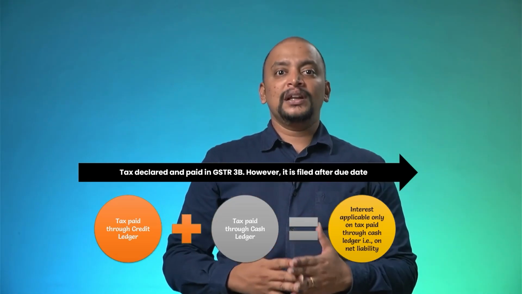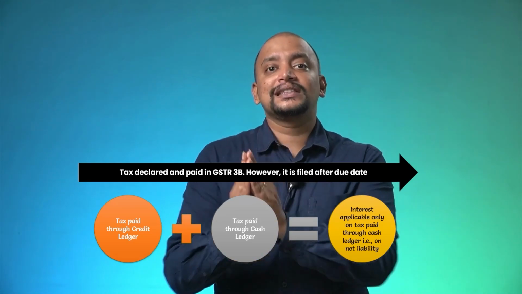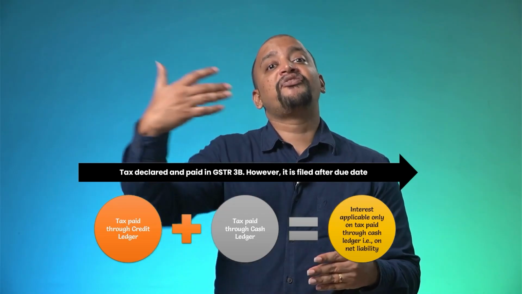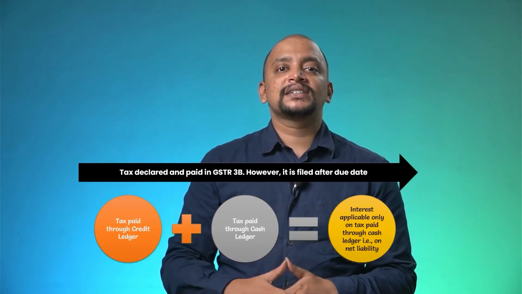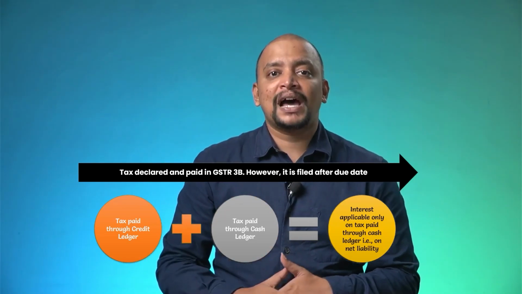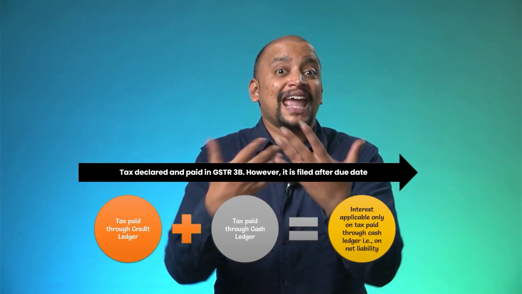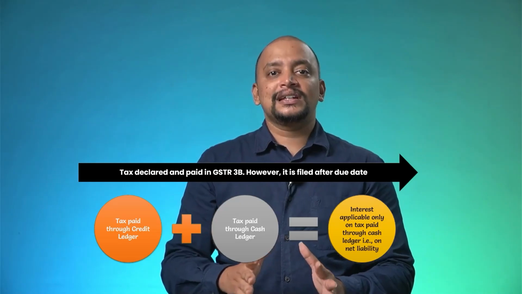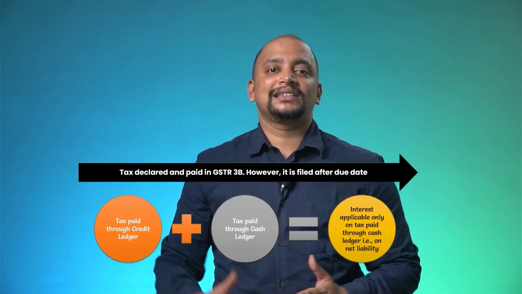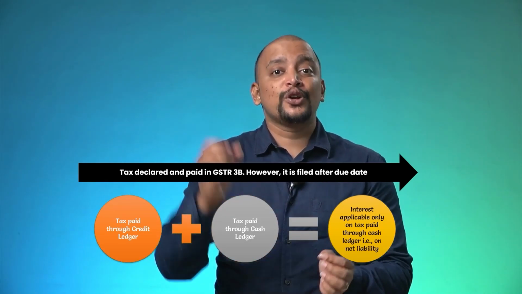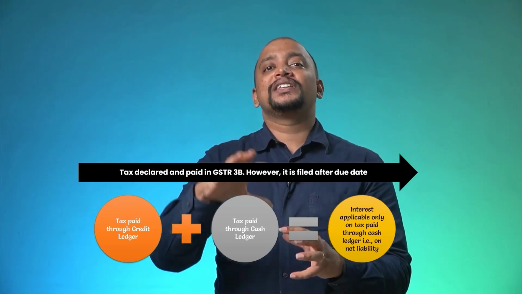For example, if the GSTR 3B liability is 50 lakhs, in that 50 lakhs, we have input tax credit balance of 30 lakhs and the remaining 20 lakhs is payable using the cash ledger. Then in that case, for delay in filing GSTR 3B, interest needs to be computed only on 20 lakhs, but not on the entire 50 lakhs. That is the first situation.